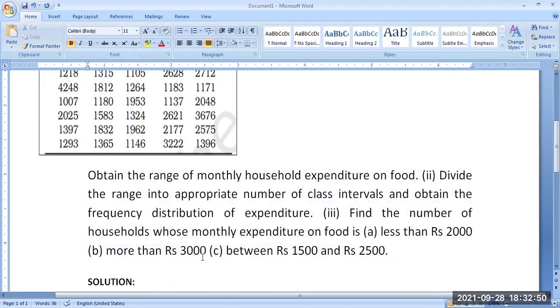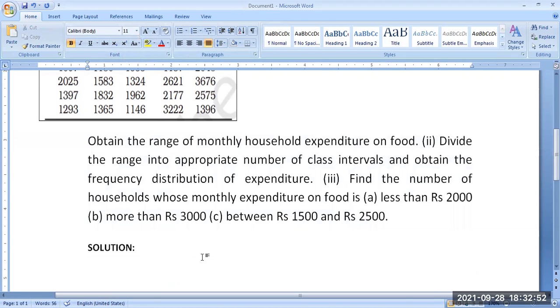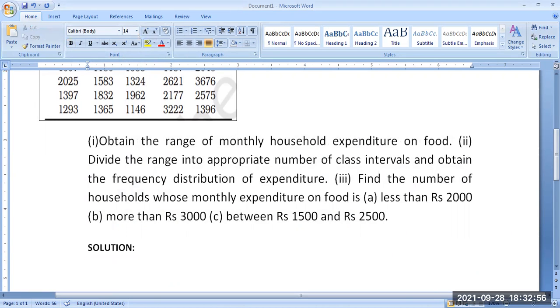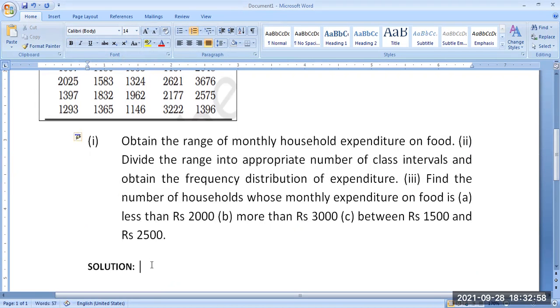First question that is asked is range. Range is equal to what?